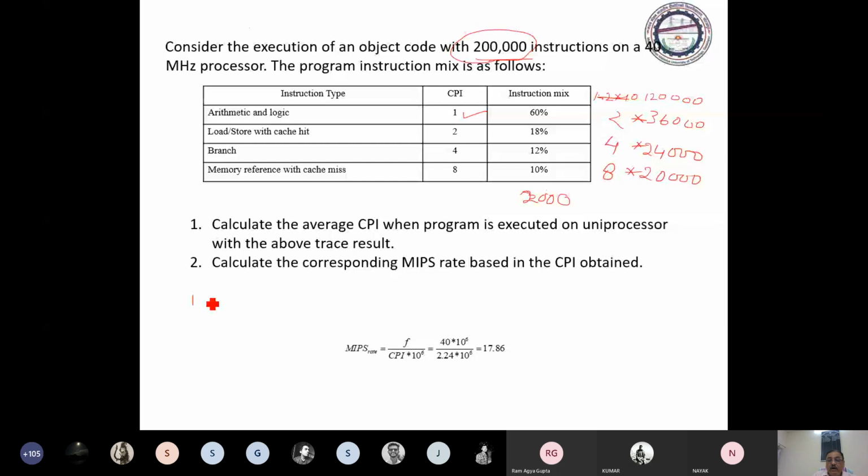It is 1,20,000, 36,000, 72,000, then 36 into 2. Then we have 96,000 clocks needed.